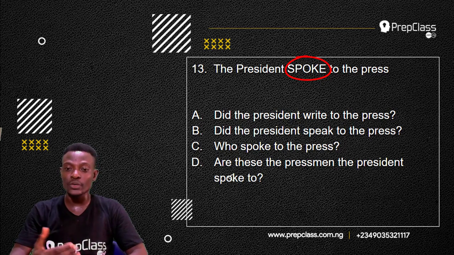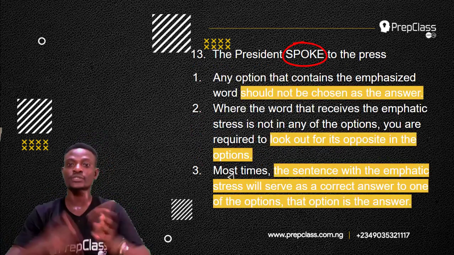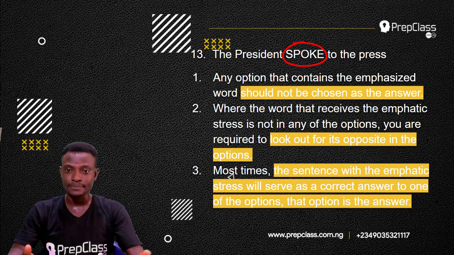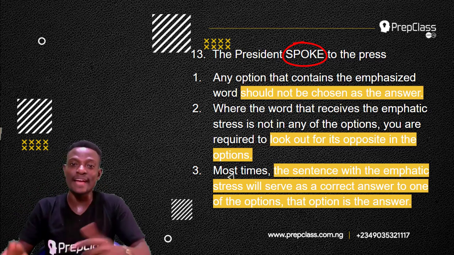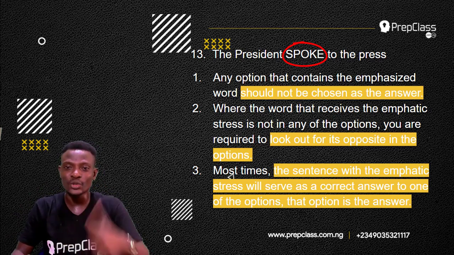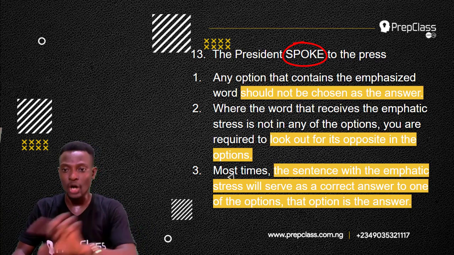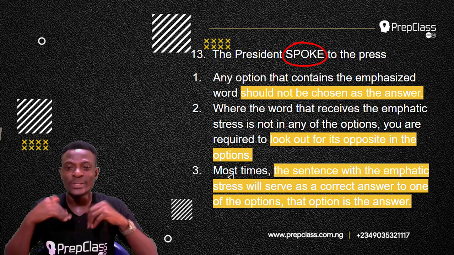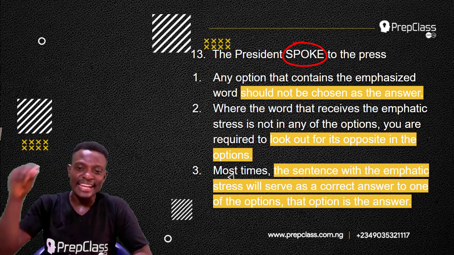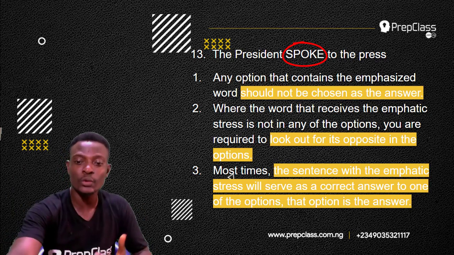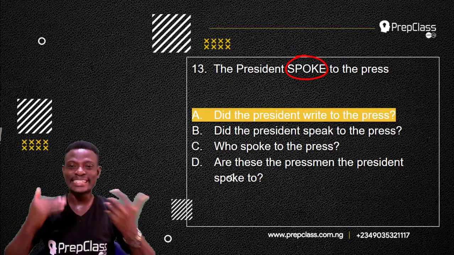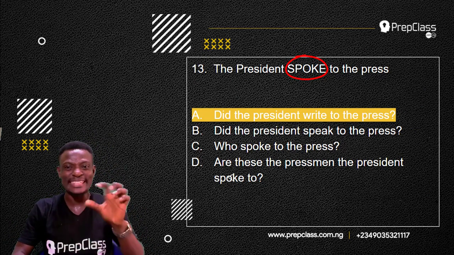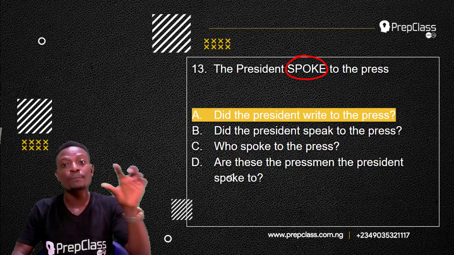So what is the answer to this question? Let's check the rules for emphatic stress. The first rule states that any option that contains the emphasized word should not be chosen as the answer. Where the word that receives the emphatic stress is not in any of the options, you are required to look out for its opposite in the options. Rule 3. Most times, the sentence with the emphatic stress will serve as the correct answer to one of the options. That option is the answer. Now, the answer to this question is option A. Did the president write to the press? No. The president spoke to the press. He did not write, he spoke. That is why emphasis is on spoke.